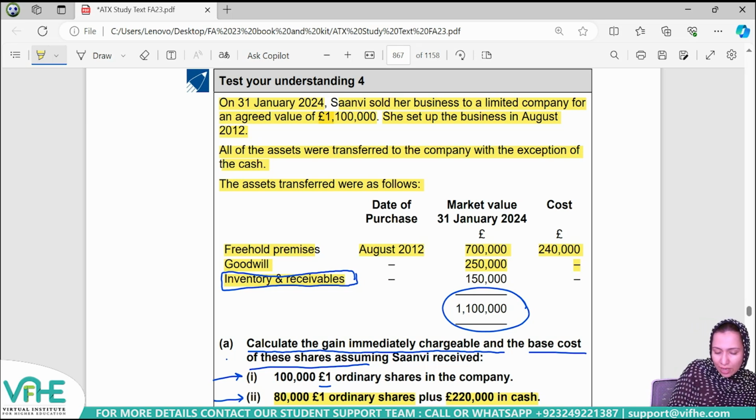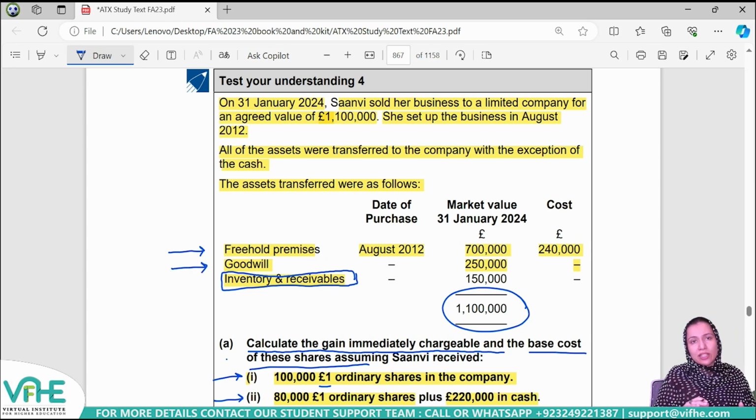So first, I'm going to consider this sub requirement 1, where the whole consideration is being received in the form of shares. As I've told you, we just need to compute the gain related to the chargeable assets only. I mean, the chargeable assets which are being transferred from an unincorporated business to a newly formed company, only the gain related to such assets will have to be computed.